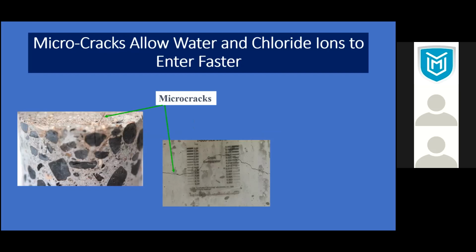Now, an important thing is, no matter how careful you are in making the concrete structure, there are always going to be cracks. These cracks could occur because of drying and wetting and stress build-up. So cracks are always going to be a part of concrete.